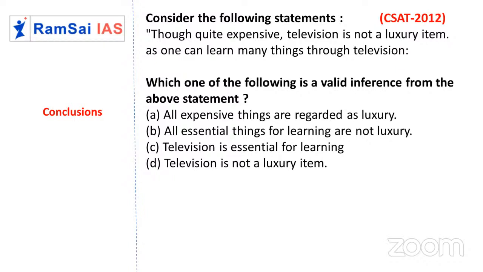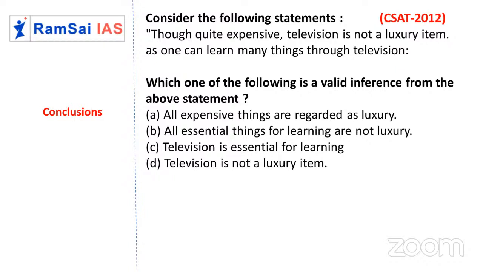It is not a luxury item because one can learn many things from television. So if someone learns something from some item, it may not be a luxury item. So this also can be inferred, right? Let me go with the conclusions. All expensive things are regarded as luxury.